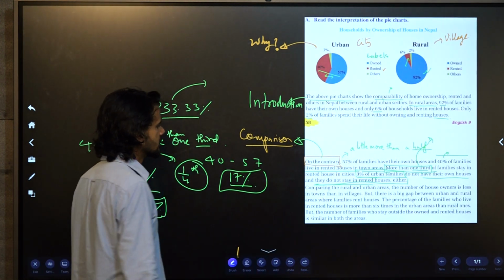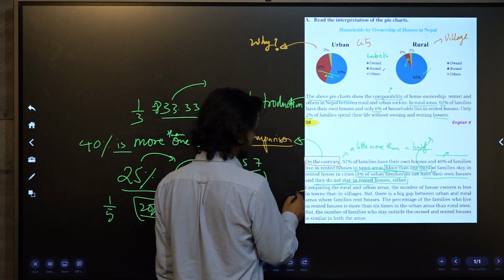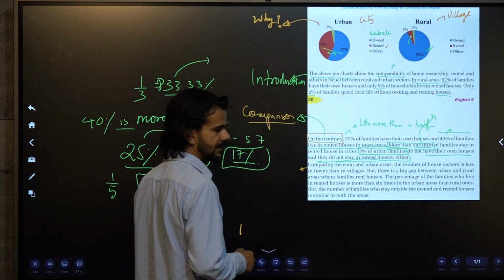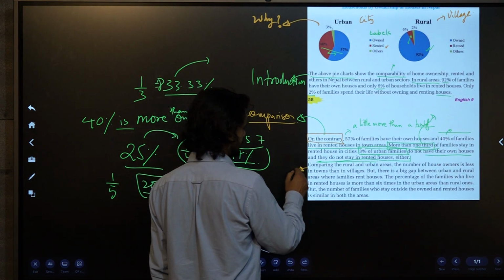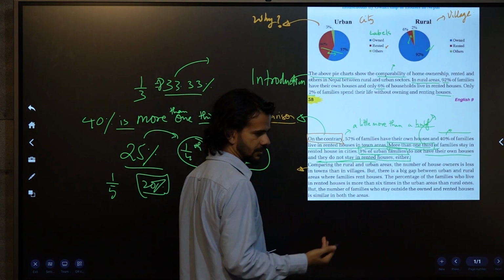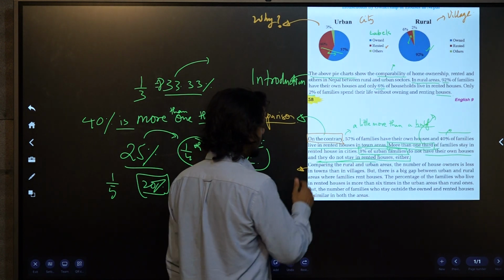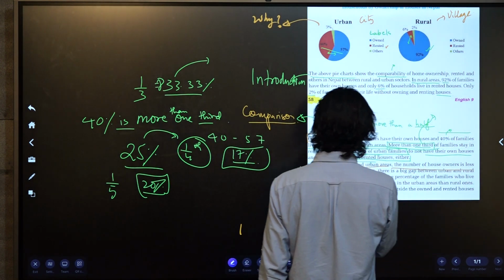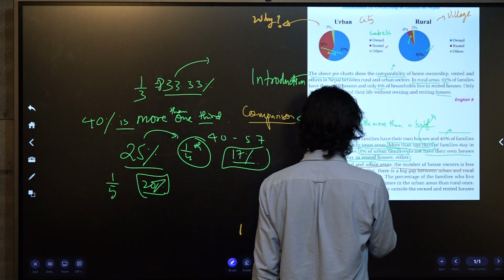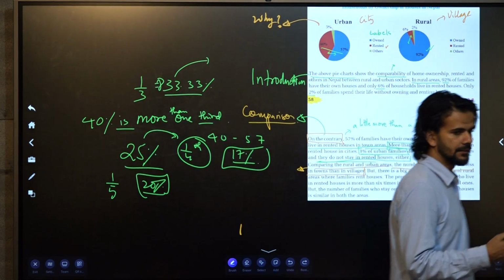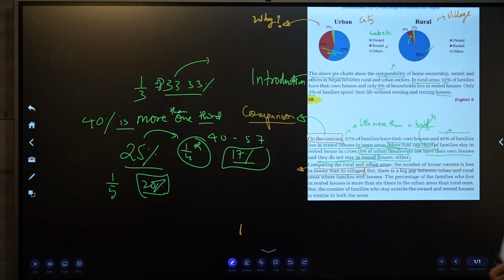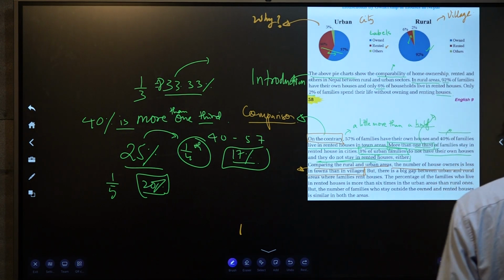Third paragraph is explanation, then closing. Summary. Right? So, comparing the rural and urban areas, the number of house owners is less in town than in the villages. Furthermore, there is comparison. In the third paragraph also, there is still comparison. What's the comparison?